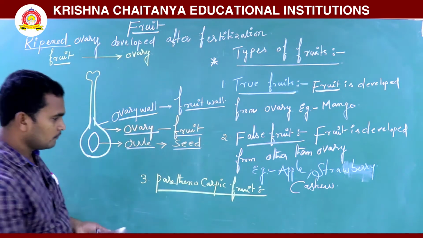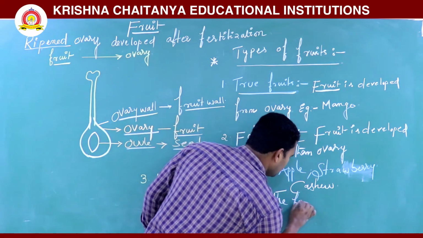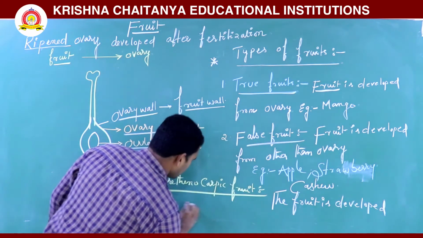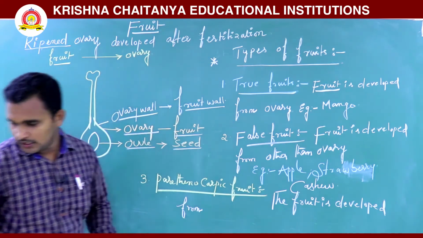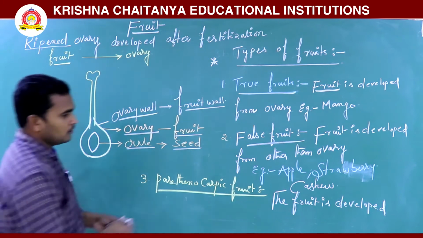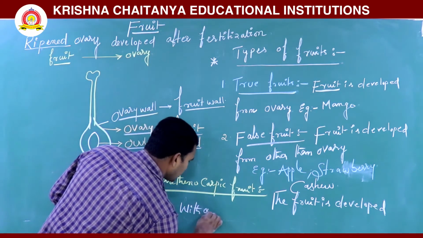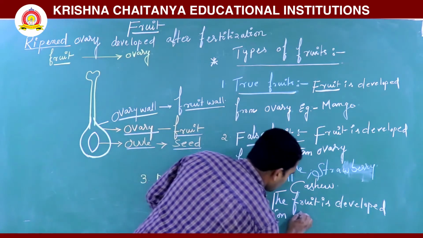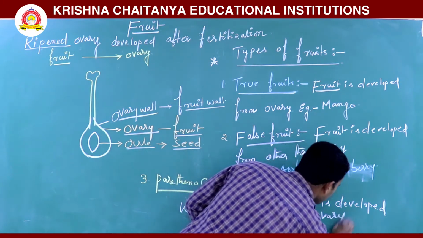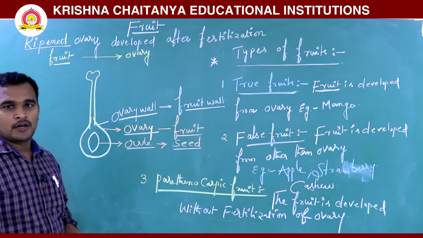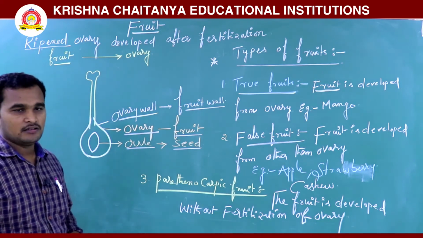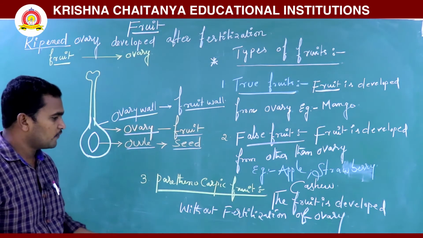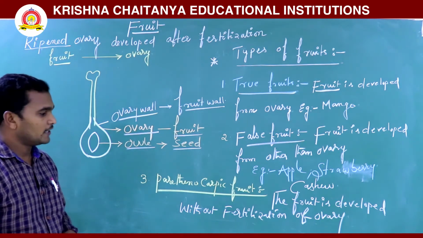What is a parthenocarpic fruit? The fruit developed without fertilization of the ovary. Without fertilization, the ovary converts into the fruit. The fruit developed without fertilization is called a parthenocarpic fruit.